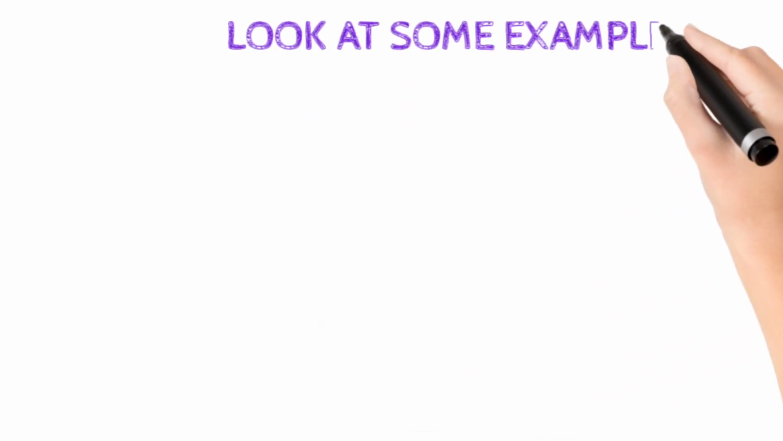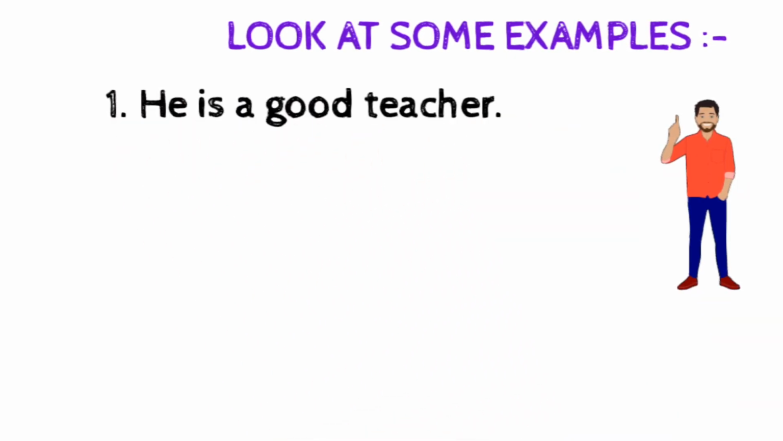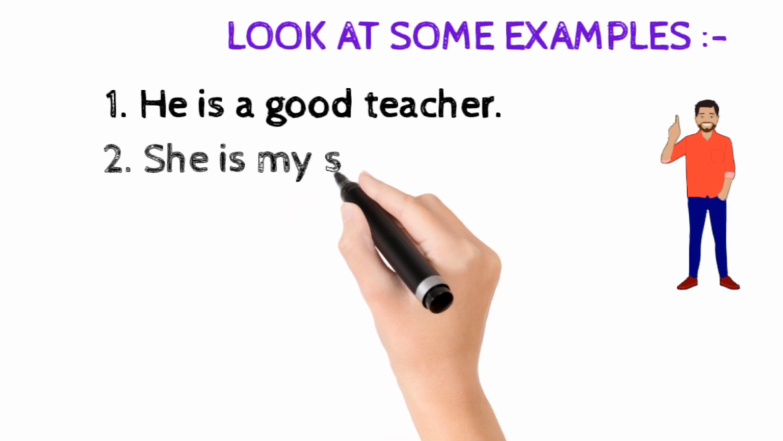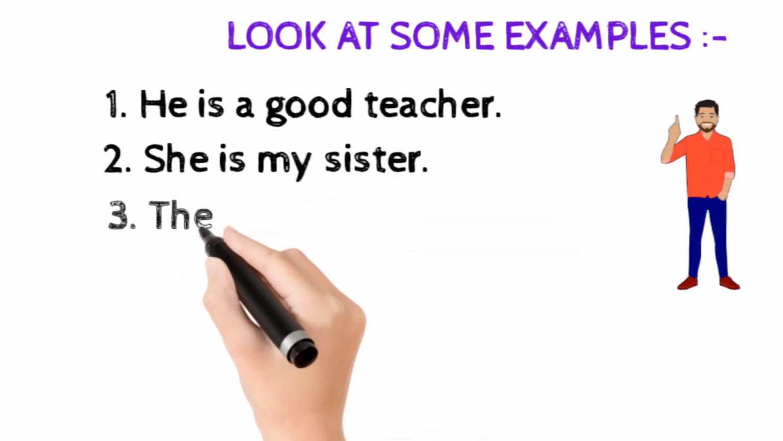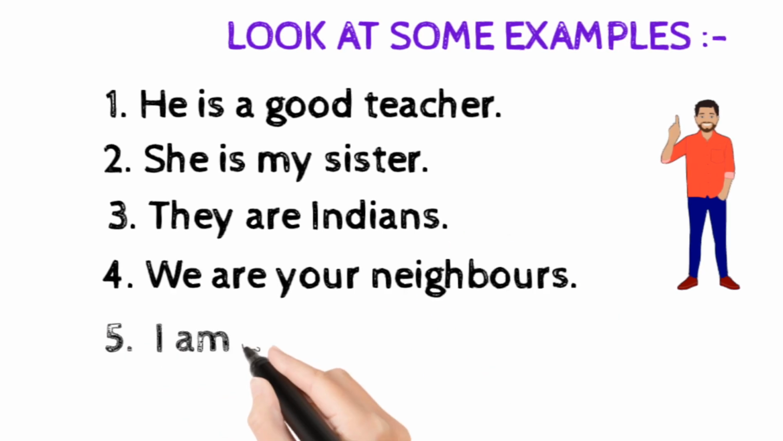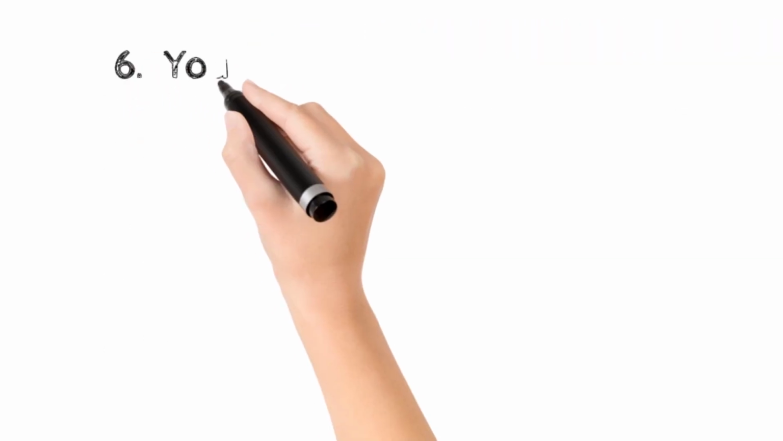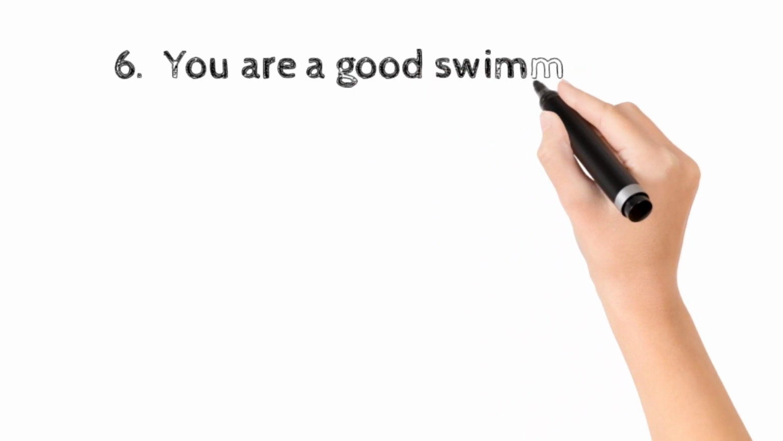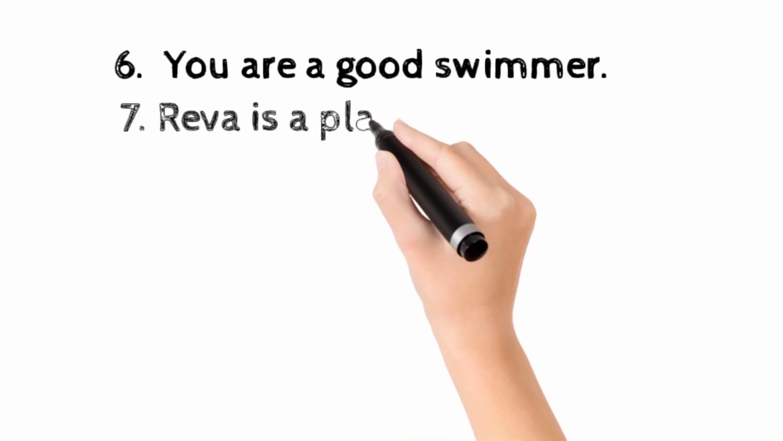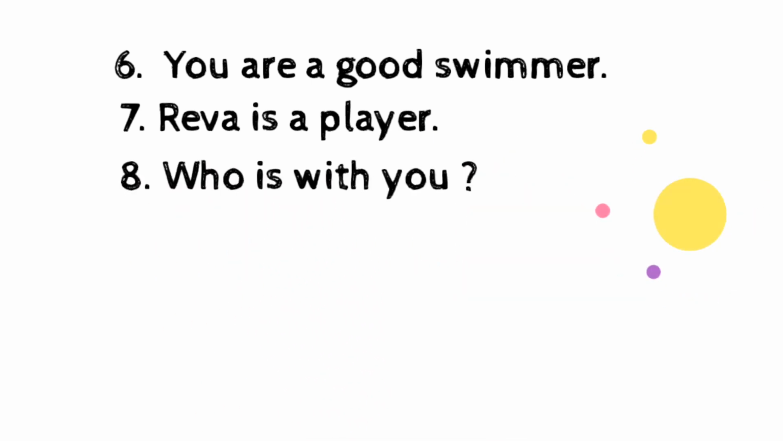Now look at some examples. He is a good teacher. She is my sister. They are Indians. We are your neighbors. I am always with you. You are a good swimmer. Reva is a player. Who is with you? We know who is always considered as a third person singular.